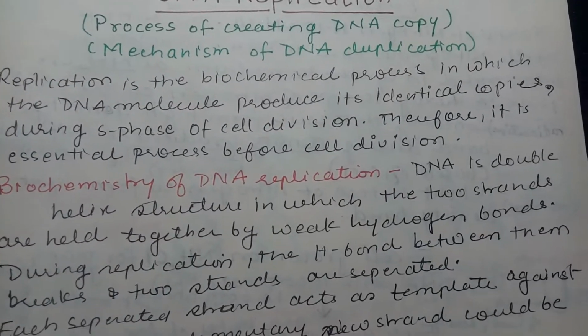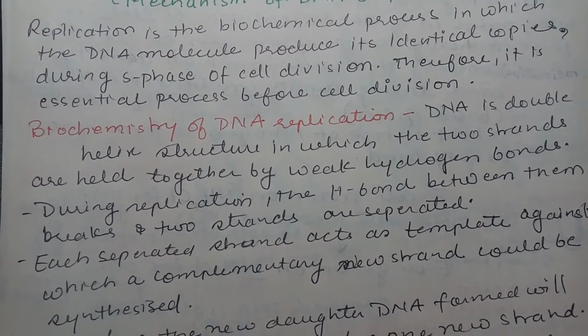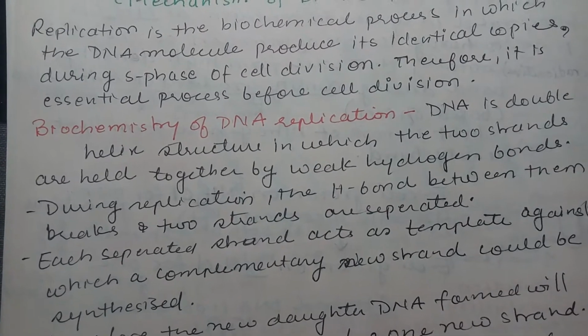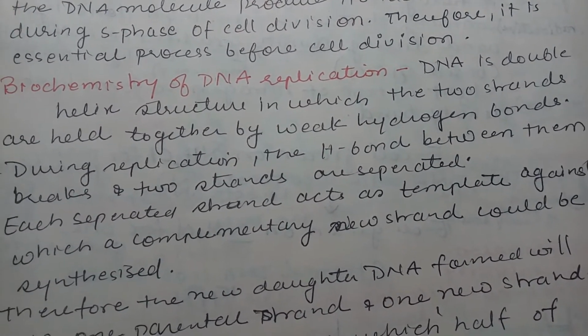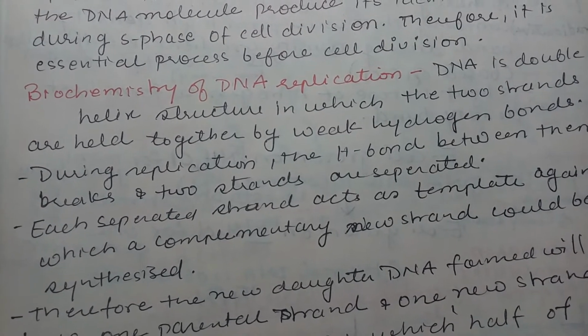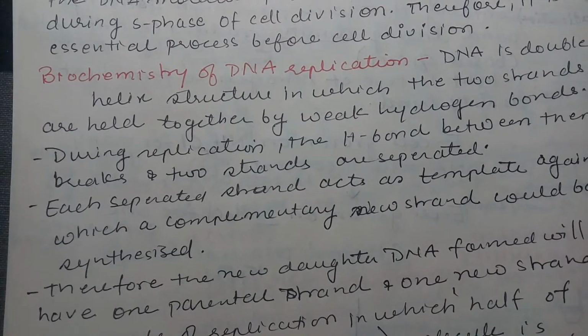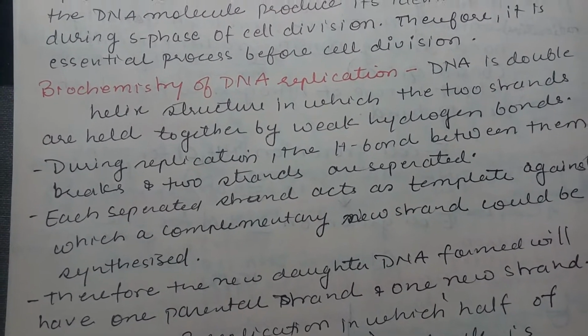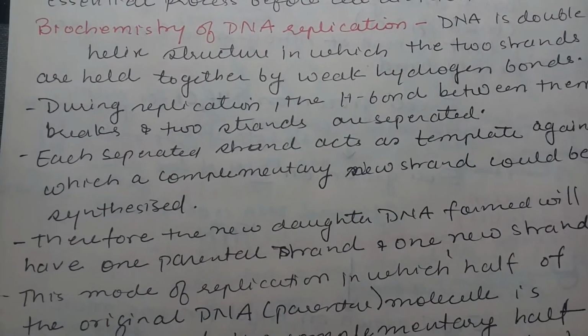Now let's look at the biochemistry of DNA replication. DNA is a double helix structure in which two strands are held together by weak hydrogen bonds. During replication, the hydrogen bonds between them break and the two strands are separated. When the two strands of DNA are separated, we also say this is denaturation. Okay, so these are the terms that we are using.